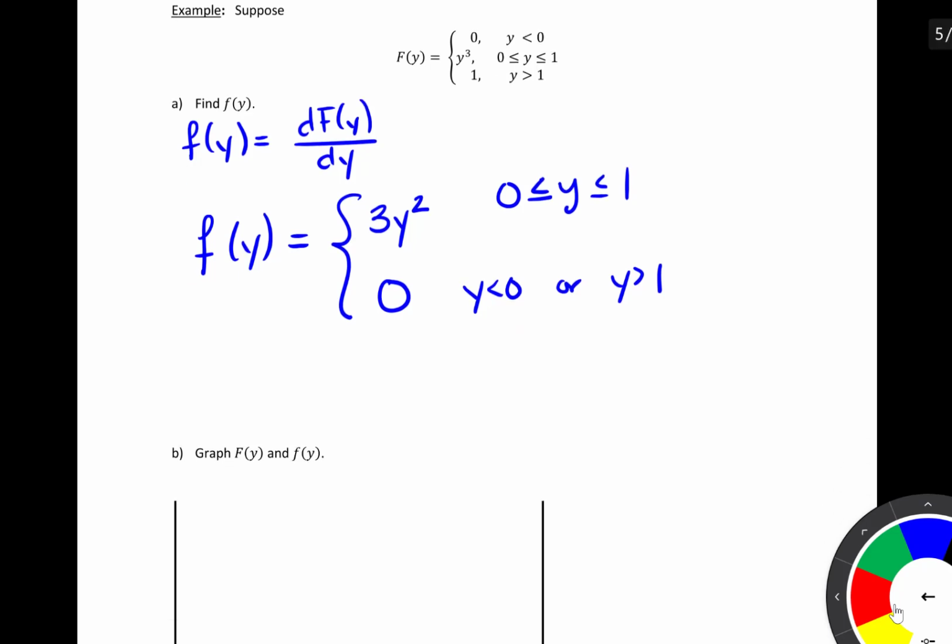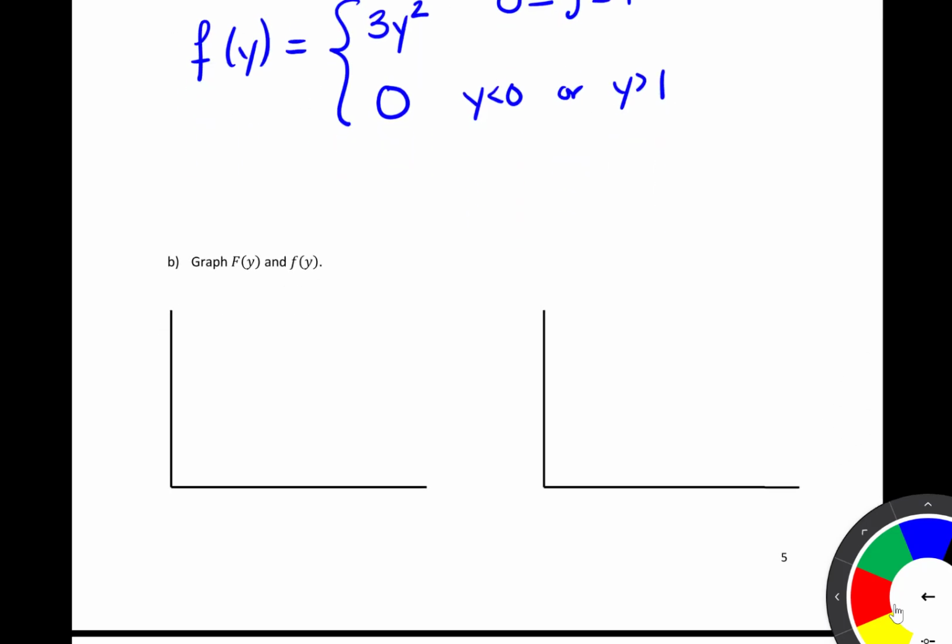So let's look at a graph of the two of these. We're going to start out by graphing our CDF, and then we're going to graph the PDF. In both cases, along the x-axis, I'm going to have y. For the plot on the left, along the y-axis, I'm going to have the CDF, and on the right, I'm going to have the PDF. We'll start out with the CDF here. Since this is a CDF, we know that if we know where 1 is, our CDF cannot cross that line. It also cannot go below 0.